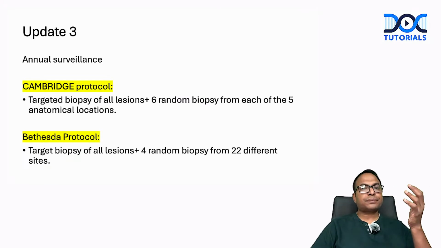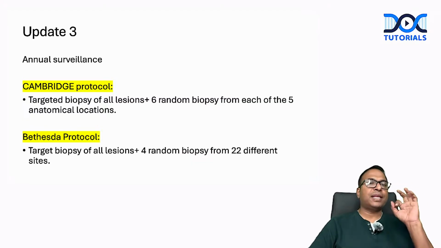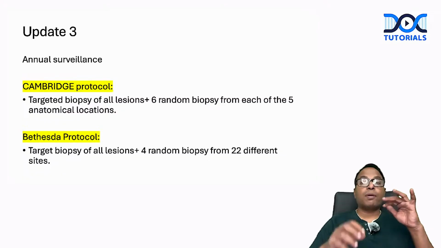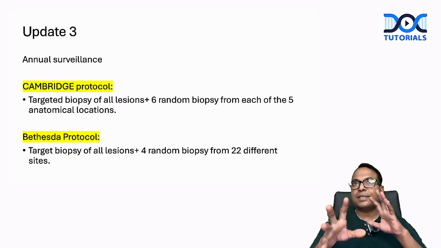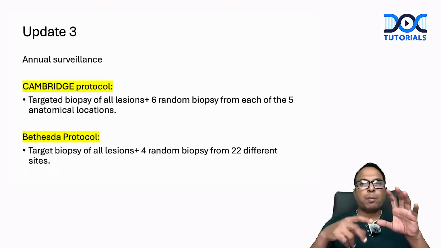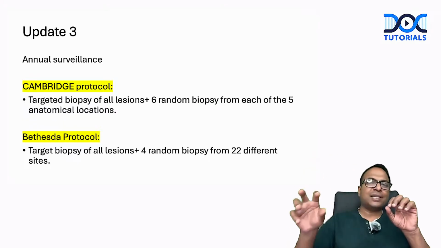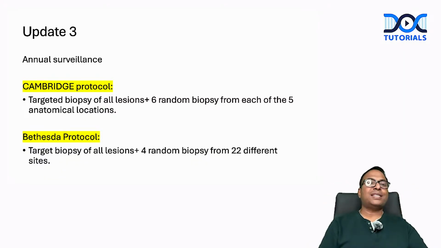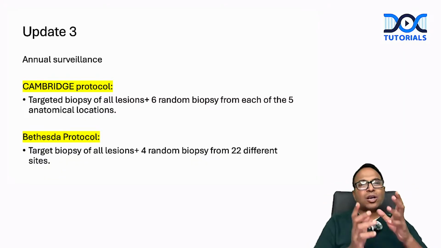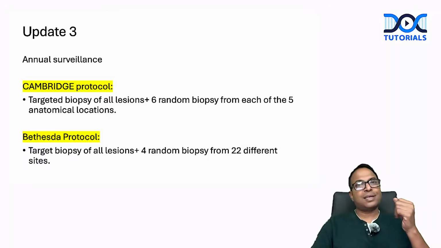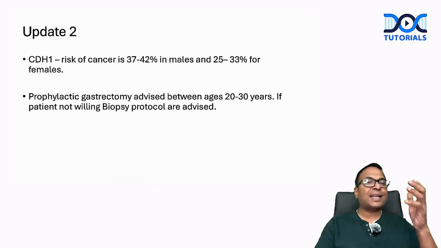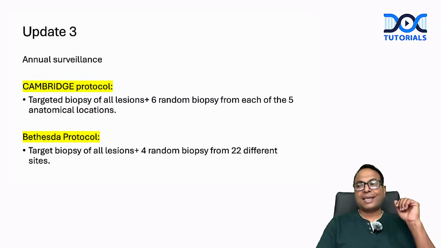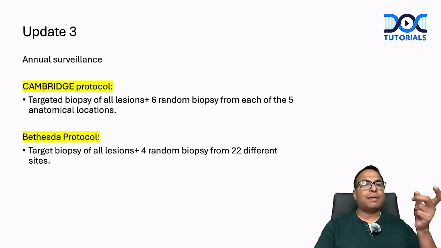Bethesda, target biopsy of all lesions. In Cambridge, we take 6 biopsies. Here, 4 random biopsies from 22 different sites. There is nothing mentioned about the 22 different sites. Probably they would have mentioned greater curvature like that, lesser curvature here. Like that, they have made 22 different sites for the Bethesda protocol. So this is a complicated thing. We have to do this annually. Instead of this, going for a prophylactic gastrectomy is easier. You should advise them to undergo prophylactic gastrectomy instead of following this Cambridge and Bethesda protocol.